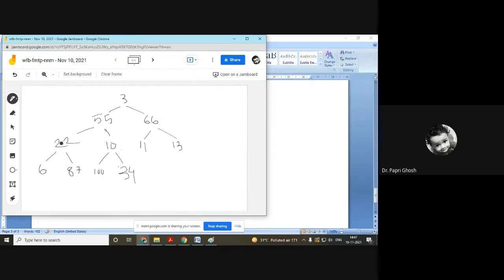Okay. Now, as this is 5, the next trio is 4. 1 2 3 4. So in the next trio, the root node position is 4. So it is greater than 6, which is not normal. So it should be 22 and it should be 6. Fine. And 6 is less than 87. Fine. Now we are going to this particular trio 3. So it should be swapped out, 11 and 66.